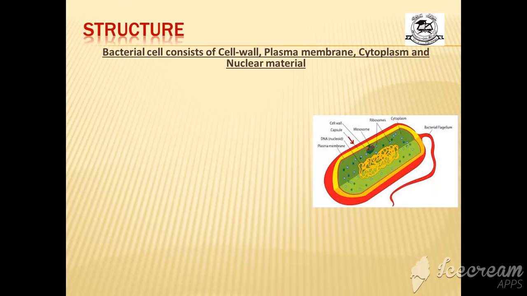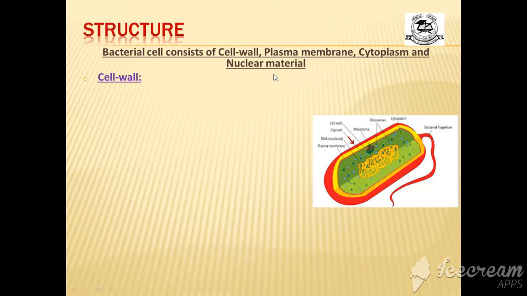Now you can come to your book, page number 77. Open it, so it will be easy for you to understand the structure, the diagram given in your book. A bacterial cell, because bacteria is a unicellular cell, consists of cell wall, plasma membrane, cytoplasm and nuclear material. Actually the cell membrane is also called the plasma membrane. One by one we will discuss these four.